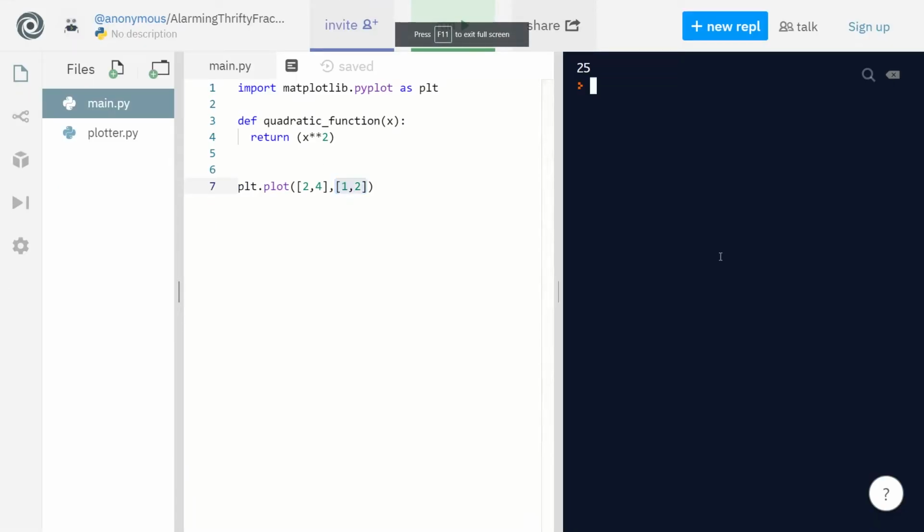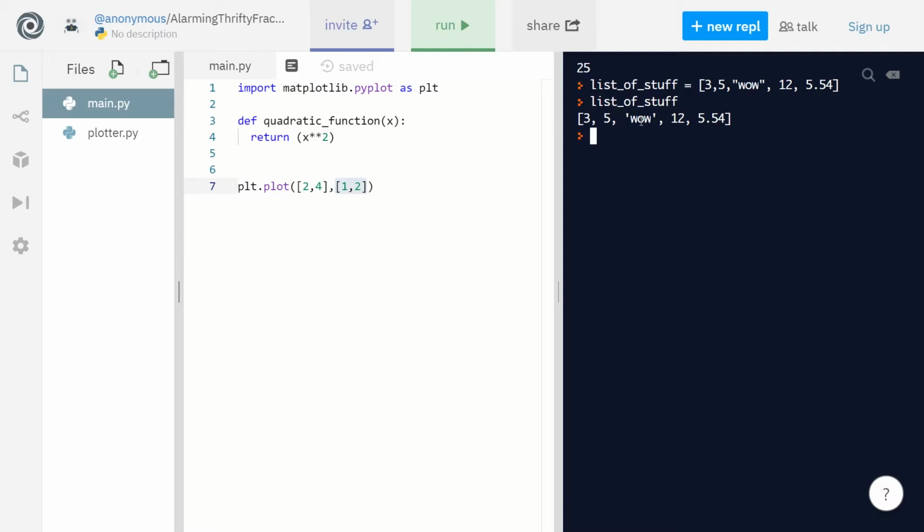Basically, a list is in square brackets, and you can put anything you want in the list. You can put a string, a float, an integer, and a list contains those values. You can assign a name to that list by giving it a variable, just like you'd assign a value to a letter. For example, A is equal to the list. You give it a random name, and a list is called an iterable, which means you can go over it.